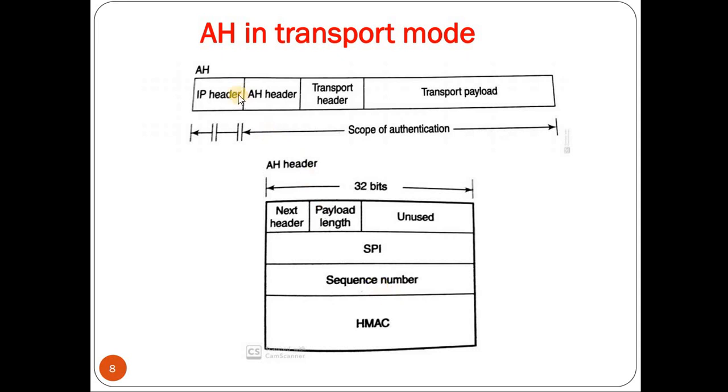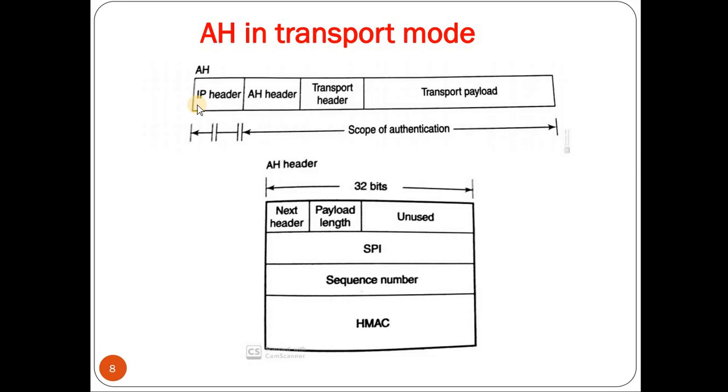HMAC is computed for the entirety, starting from the AH header to the transport payload, but when it comes to the IP header, only some part of the IP header is included in the MAC calculation. That is basically the source and destination IP address information that will provide integrity, whereas some of the mutable parts like TTL, TOS and the header checksum fields, for those we don't provide HMAC.